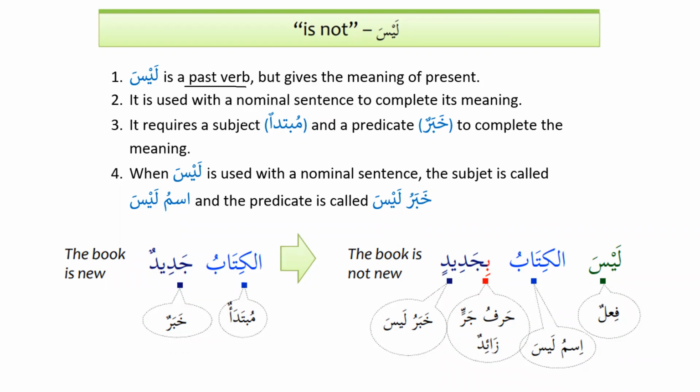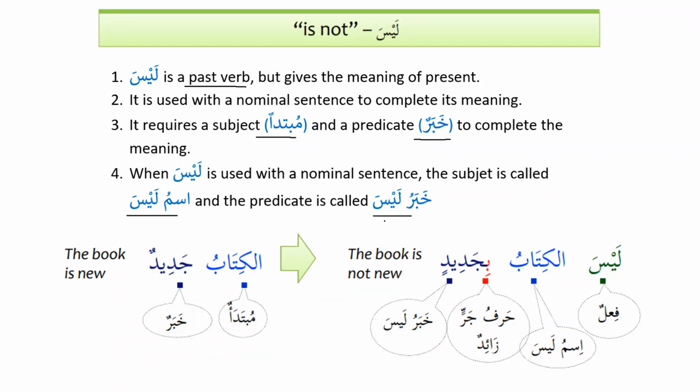It is used with a nominal sentence to complete its meaning, and it requires a subject, which is mubtadaun, and a predicate, which is khabarun, to complete the meaning. And when laysa is used with a nominal sentence, the subject is called ismu laysa and the predicate is called khabaru laysa. So it's a very important verb.